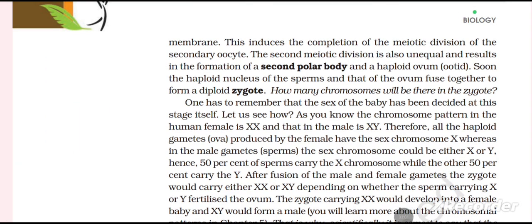This induces the completion of the meiotic division of the secondary oocyte. The second meiotic division is also unequal and results in the formation of a second polar body and a haploid ovum called ootid. Soon the haploid nucleus of the sperm and that of the ovum fuse together to form a diploid zygote. How many chromosomes will be there in the zygote?